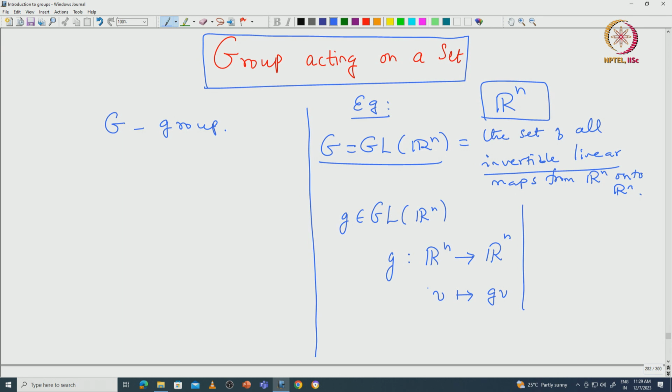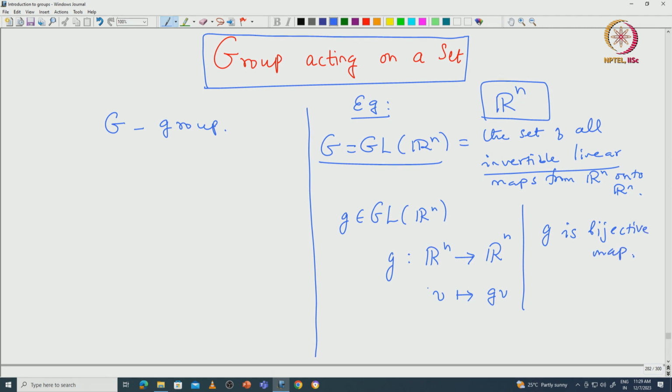Without that, if you think about it, what does this g indeed do? This g is simply a bijective map from R^n to R^n. The important thing is that from a purely set theoretic point of view, g is a bijective map.